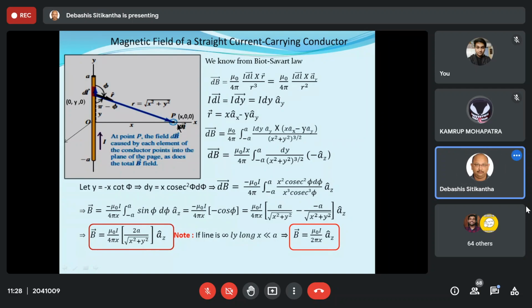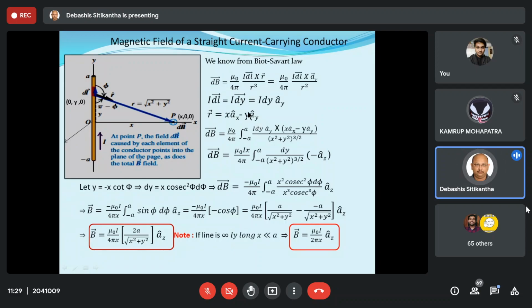Now, I have told you how to find the position vector. From the target, you have to subtract the source coordinates individually. So x minus 0 is x ax cap. 0 minus y ay cap, that is minus y ay cap. Then 0 minus 0 az cap is nothing but 0. So here comes r vector is equal to x ax cap minus y ay cap.